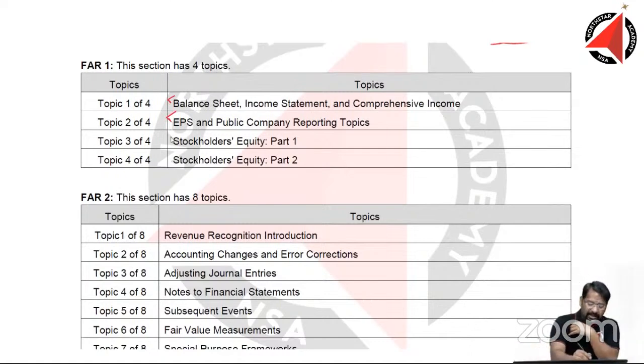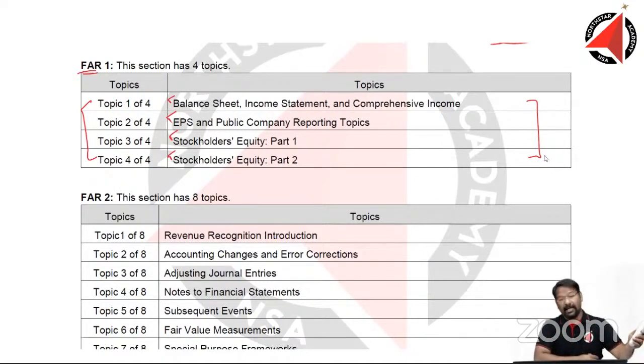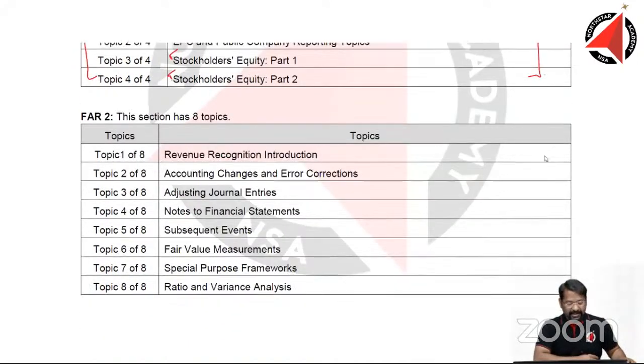Then we have stockholders equity part 1, stockholders equity part 2. This is again a simple topic. I don't see you facing any challenge in these topics. So in FAR 1, all the 4 topics are very simple. It can be handled easily. I'm not exaggerating. I'm telling you very confidently, it can be handled easily. So FAR 1, consider it done, because this is not going to throw much challenge at all, either while we are studying or while we are writing the exam.